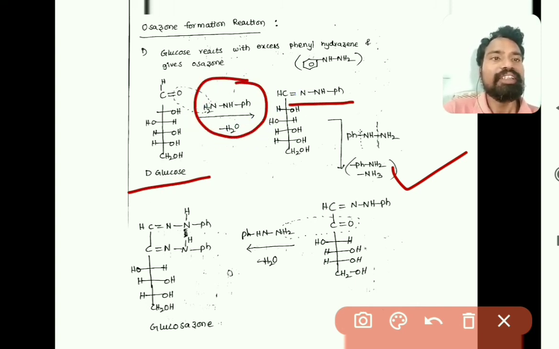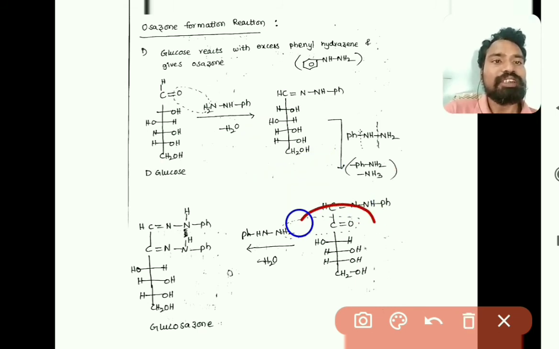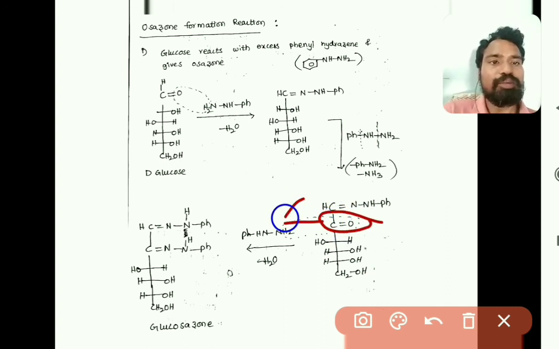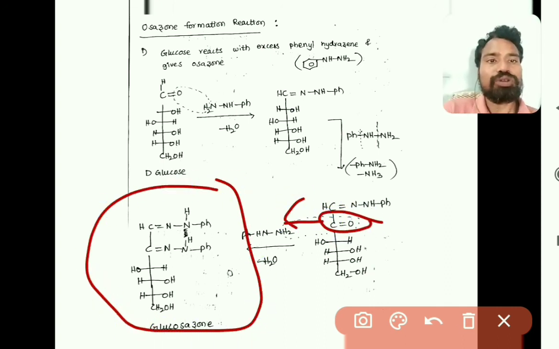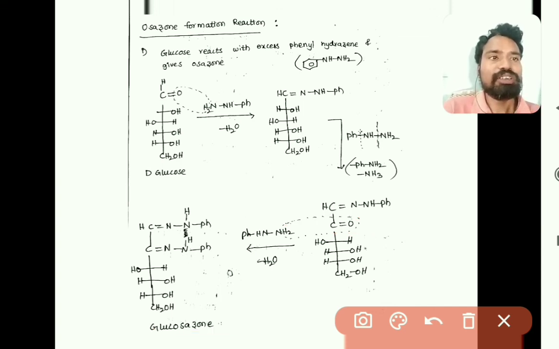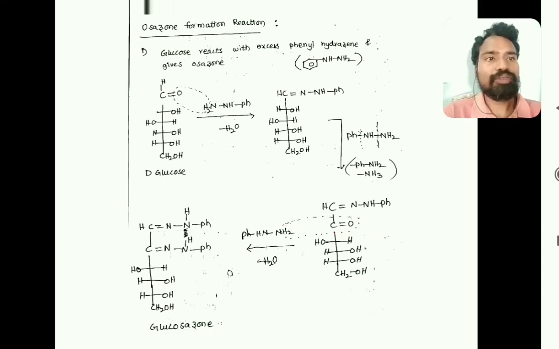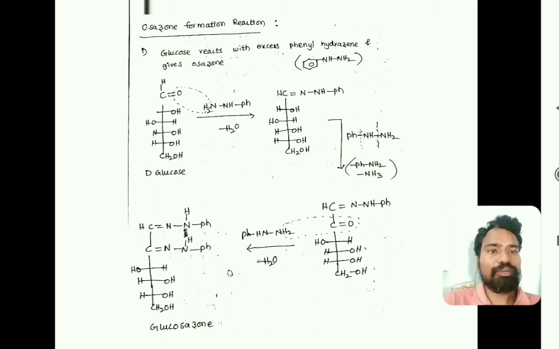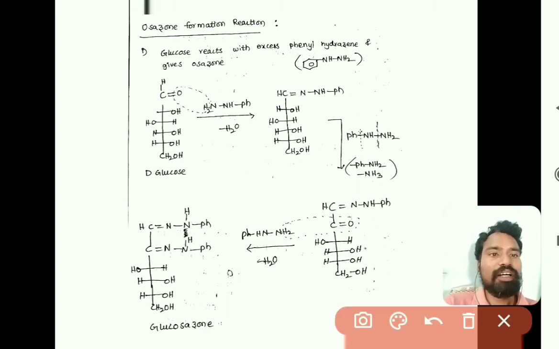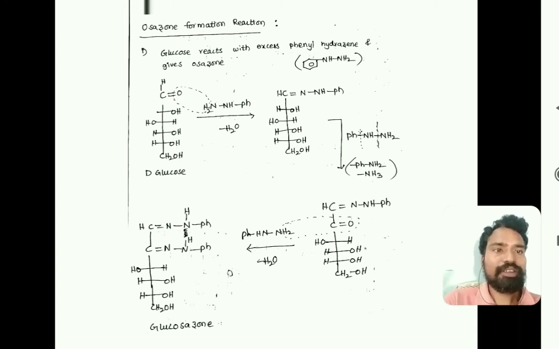Then the second phenylhydrazine is reduced, so that this molecule is oxidized, right. So we will be getting C double bond O again, and this C double bond O is reacted with another phenylhydrazine molecule, so that we will be getting osazone. As it is formed from glucose, this is called glucosazone. So here to form osazone we required 3 molecules of phenylhydrazine, right?